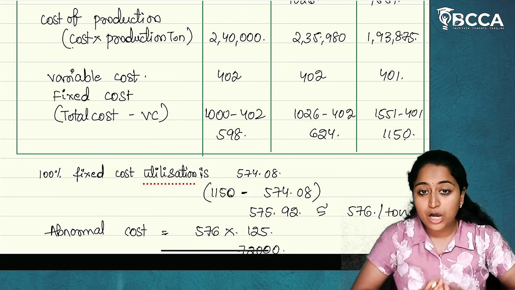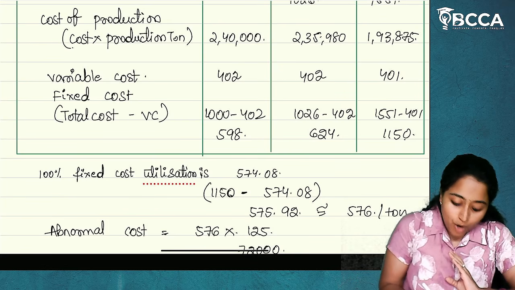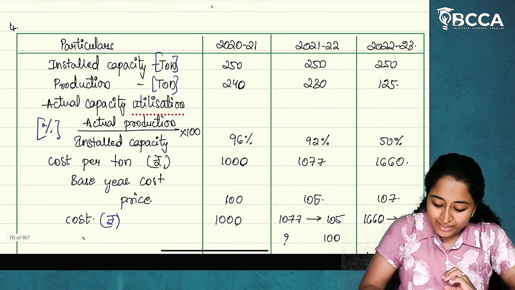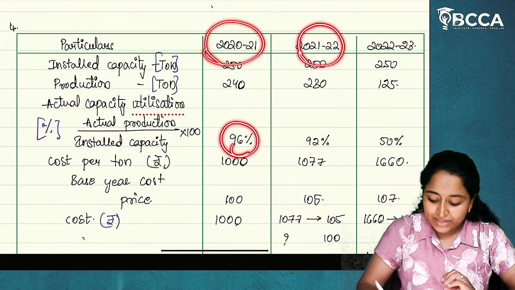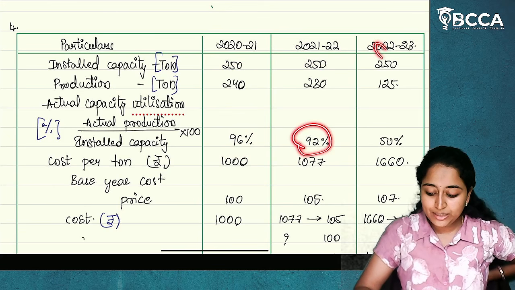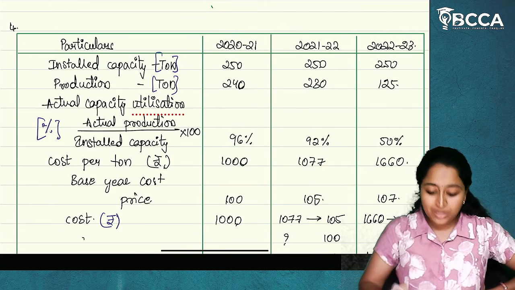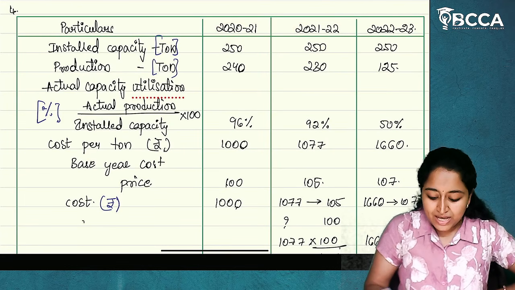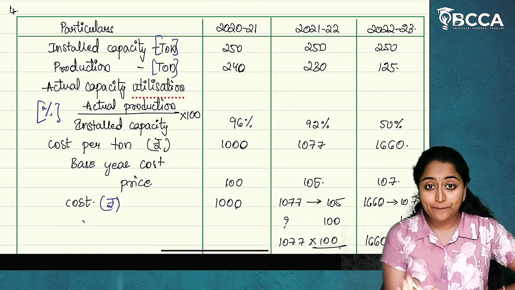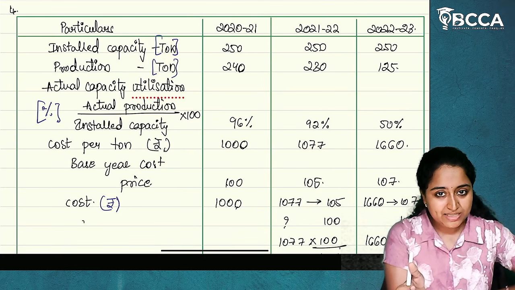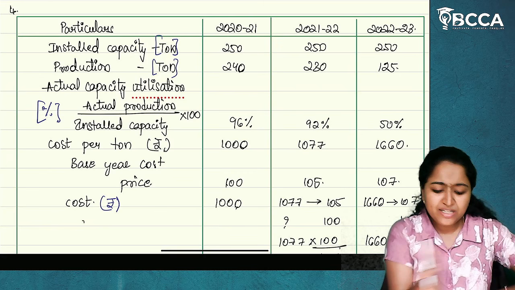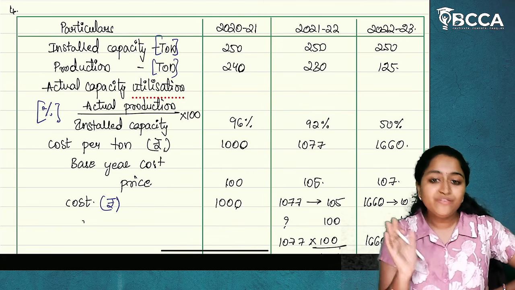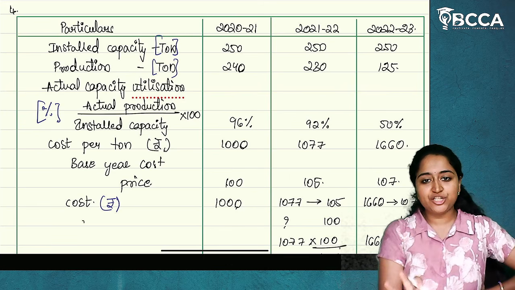Now, what we are going to do? What is this fixed cost? This fixed cost is for how much capacity? In 2021, it is for 96% capacity. In 21-22, it is 92% capacity. And in 22-23, it is 50% capacity. Now, see here, whatever capacity is there in these 2 years, there is not much difference: 96% and 92%. 100% is the installed capacity. So far, actual is 96 and 92, which is acceptable. We will not say that overly underutilization happened.